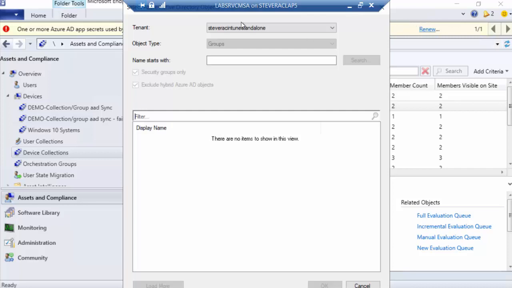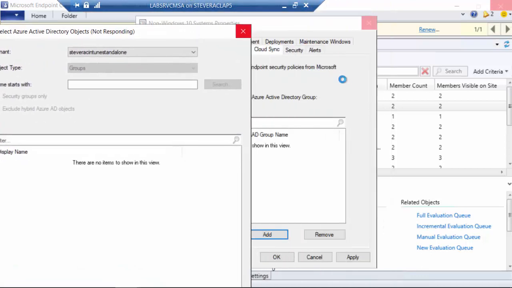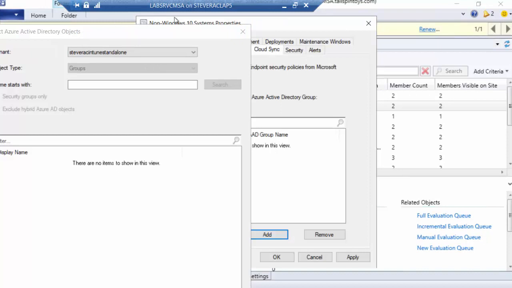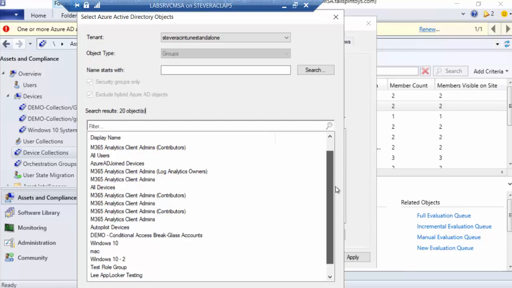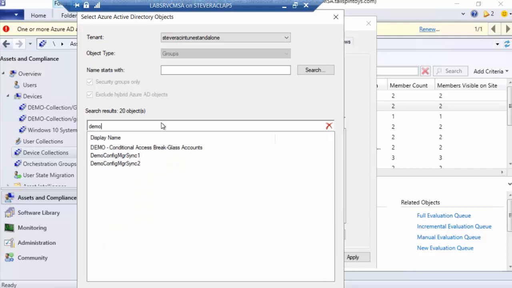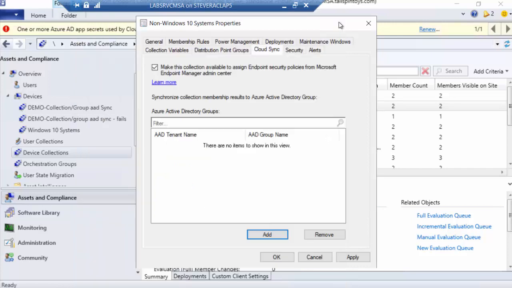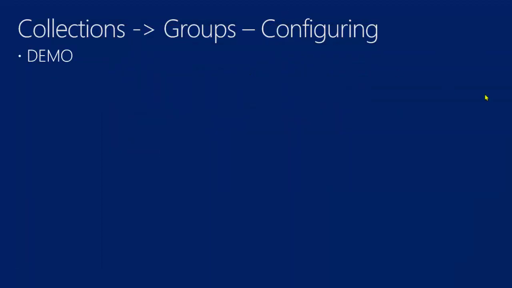And it looks like it didn't actually pull back. Maybe it did behind. Let's see. Yeah, back here, maybe it's still working on it. Okay, so there it did. It just took a minute. And so this is an entire list of my groups. Now, I can filter that list as I'm working in here and decide, right? And so these are the demo groups and so on. So that's how I would associate, hit OK, and that would then start to synchronize. So it's really that simple. It's not hard at all to do this. It's just a matter of getting it done. Right? Now, so that's setting it up.